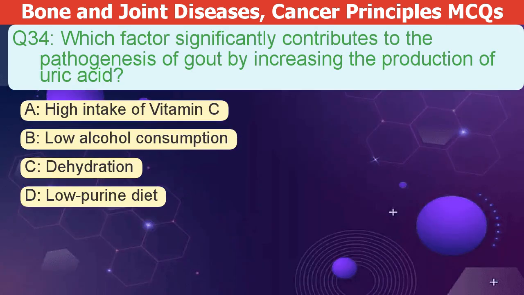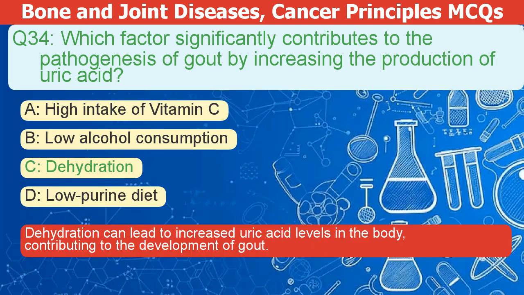Which factor significantly contributes to gout by increasing uric acid production? A. High vitamin C intake. B. Low alcohol consumption. C. Dehydration. D. Low purine diet. The correct answer is C. Dehydration can lead to increased uric acid levels in the body, contributing to the development of gout.